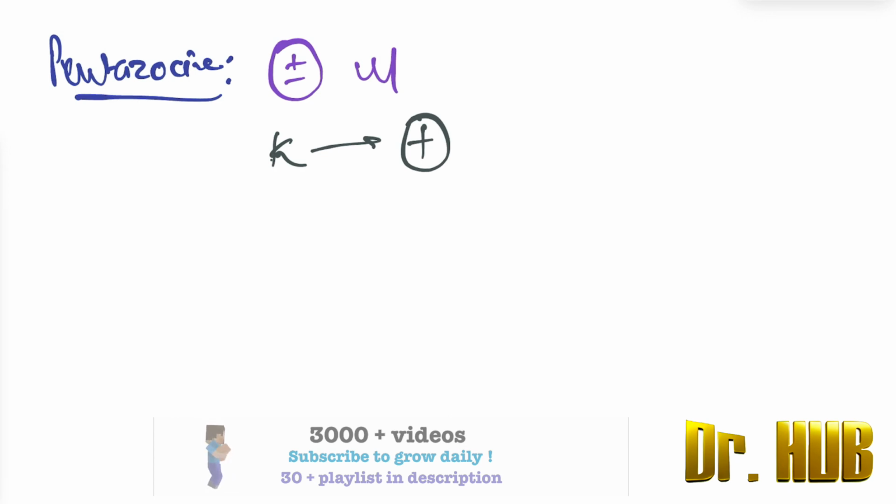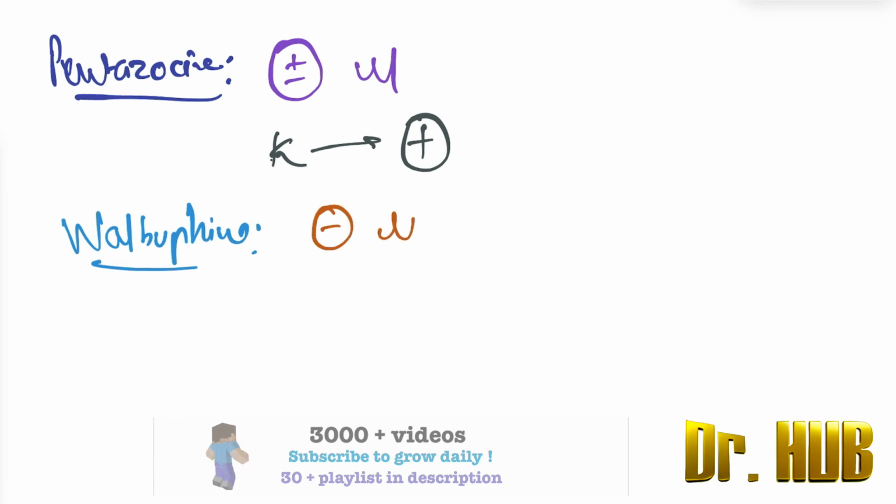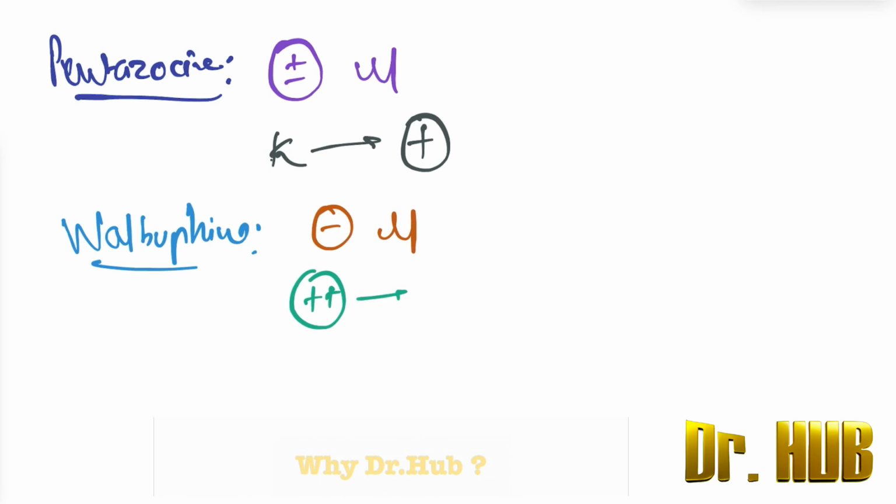Then we move on to the nalbuphine. In terms of the nalbuphine, there is a negative impact on the mu receptor. And then there will be a positive. N is for negative, so N will be for the mu, and then in case of kappa, it will be positive.